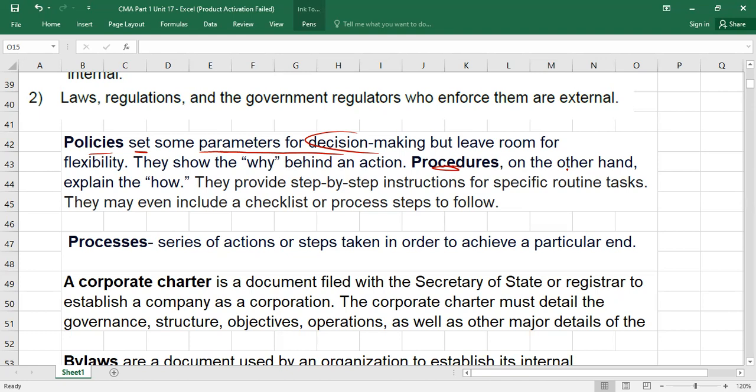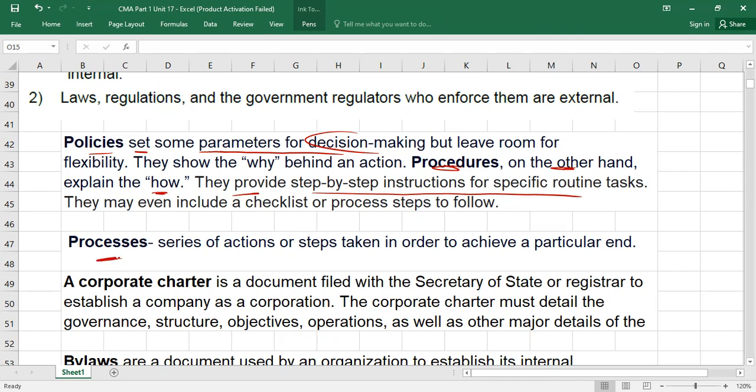This is written. What is written in procedures? The employee has to take the form from HR. He has to fill it and submit it to HR. HR will send this form to the finance department. Maybe the finance department needs approval from some seniors, and then they will collect some checks and then they will issue the amount. So these are procedures, step by step. Procedures explain how, or they provide step-by-step instructions for specific routine tasks. What step-by-step instructions you have to follow, that is called procedures. Understood?